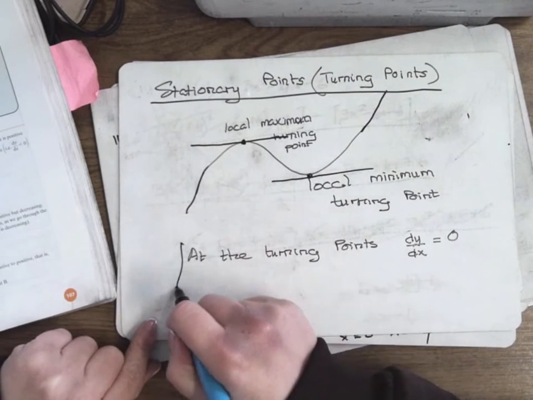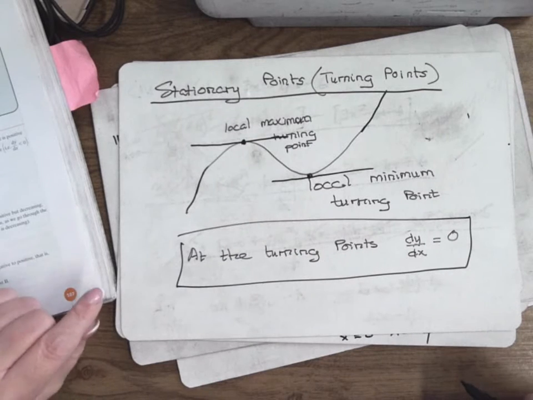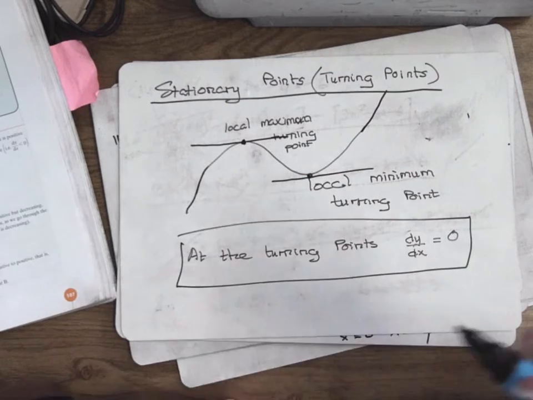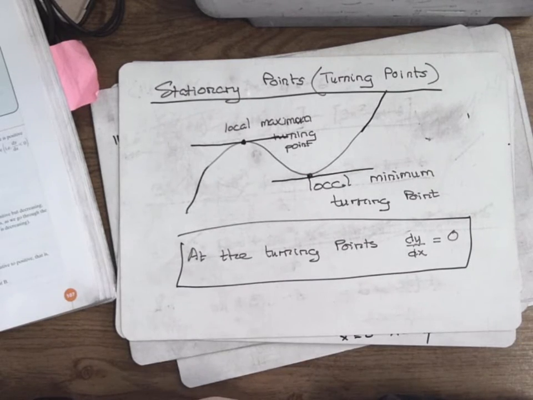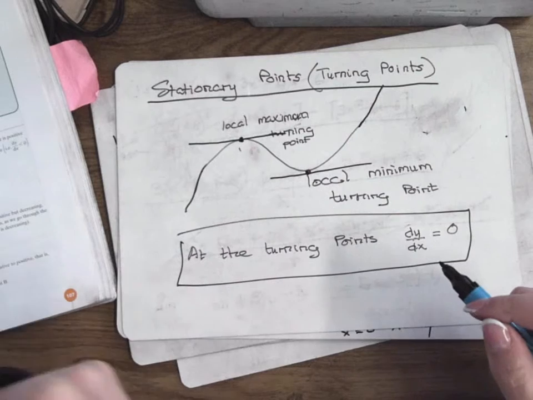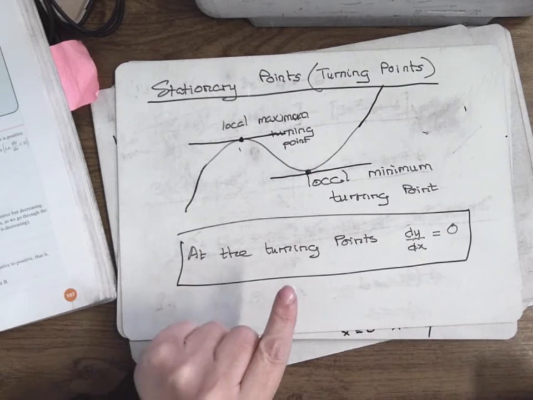So another way of saying that is, at the turning points, dy/dx is equal to 0. That's a rule. The minute you see the words turning point, you write down dy/dx equals 0. Because at the turning points, the slope is 0. So that means the slope is dy/dx. Got it? Is that down?